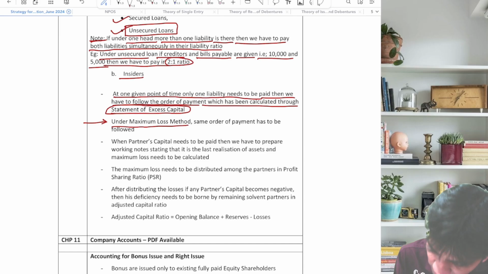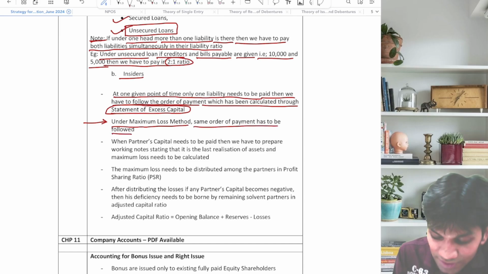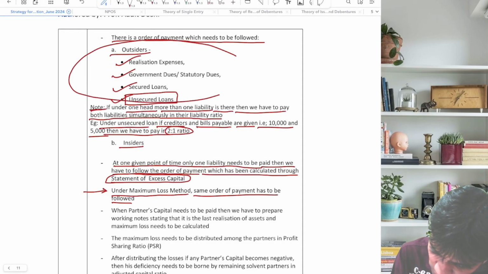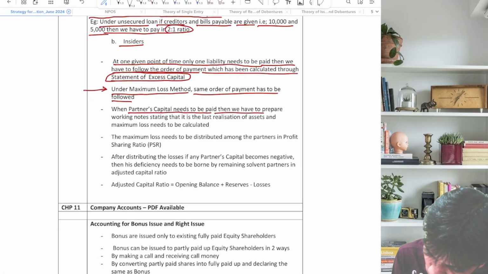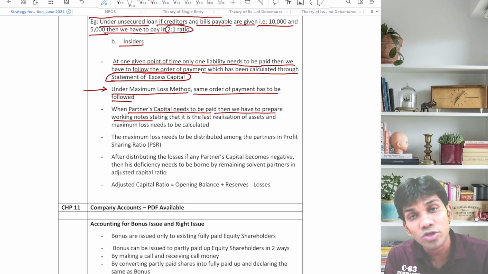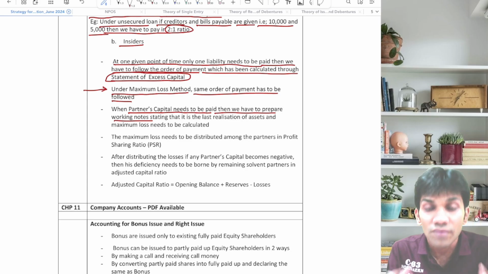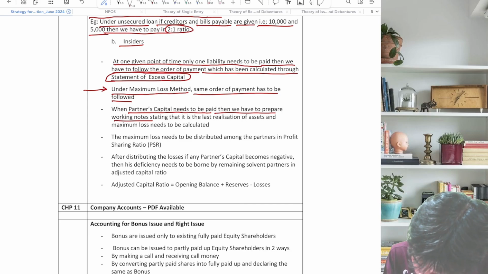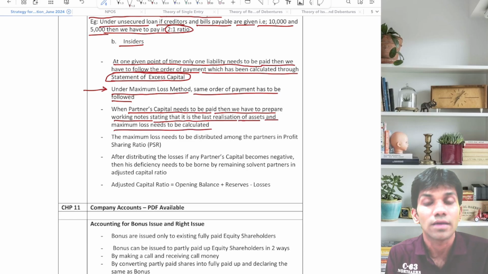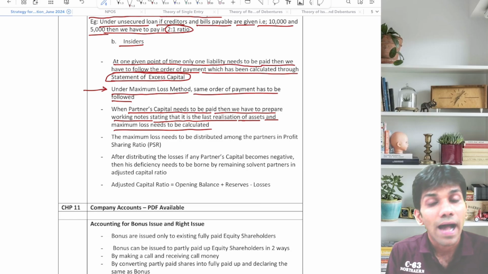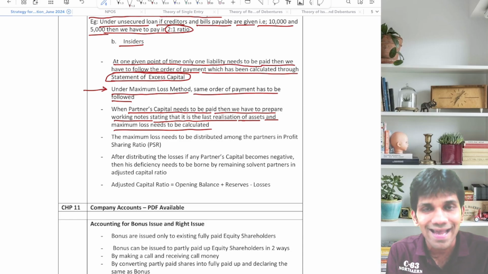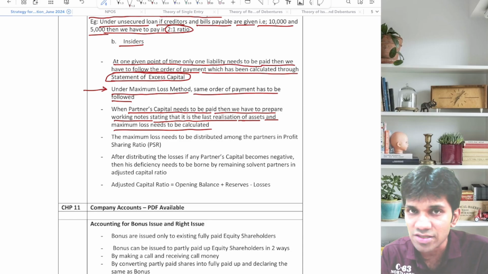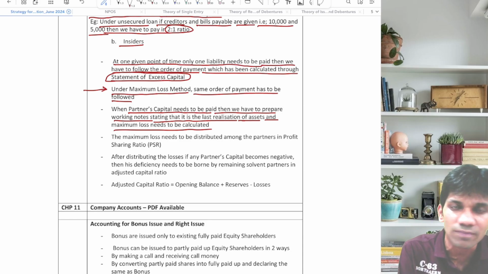Under maximum loss method, same order of payment has to be followed. Same order of payment मतलब guys ये वाला, पहले outsiders का और फिर insiders का. When partners' capital needs to be paid, then we have to prepare working notes. So in maximum loss method, instead of preparing statement of excess capital, we need to prepare separate working notes stating that it is the last realization of assets and maximum loss needs to be calculated. तो in case of maximum loss method guys, आप लोग जैसे partners का payment शुरू करोगे तो working notes बनाओगे और आप ऐसा assume करोगे कि जो पैसा है वो last पैसा है, assuming this realization is the last realization, and we need to find out maximum loss at every given point of time.